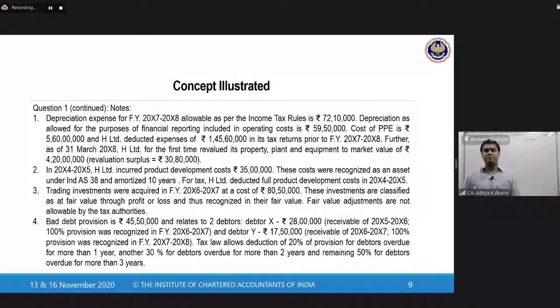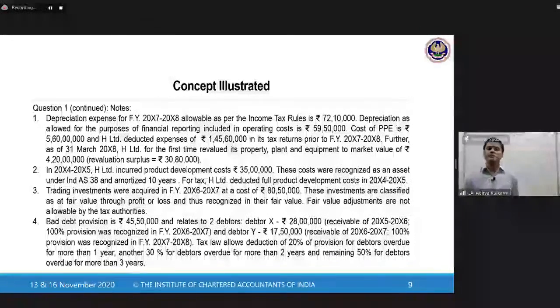So now, depreciation expense for FY X7-X8 allowed as per the income tax rules is 72 lakhs 10,000. So this adjustment, all of us know what to do. Depreciation as allowed for the purposes of financial reporting included in operating costs is 59 lakhs 50,000. So depreciation is 59 lakh 50,000 as per the books. As per the tax, it is 72 lakh 10,000. So you will add 59 lakh 50,000 because that is not allowed in tax laws, less 72 lakh 10,000 that is allowed for income tax purposes.